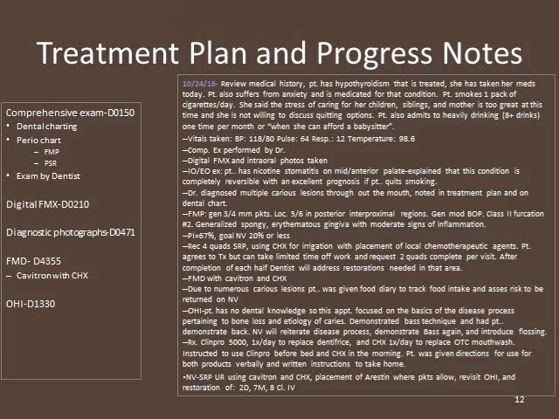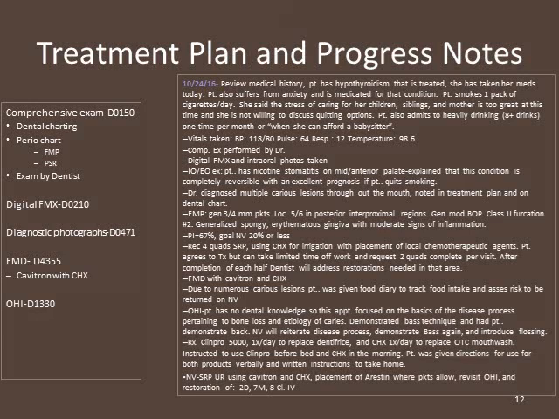The patient smokes 1 pack of cigarettes per day. She said the stress of caring for her children, siblings, and mother is too great at this time, and she is not willing to discuss quitting options. The patient also admits to heavily drinking 8 or more drinks 1 time per month or when she can afford a babysitter.